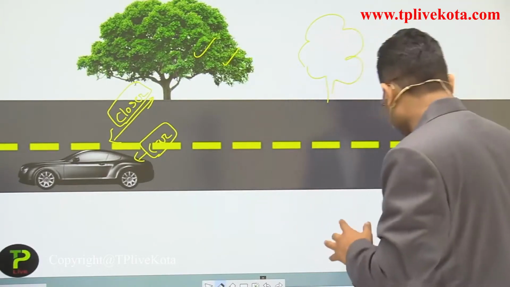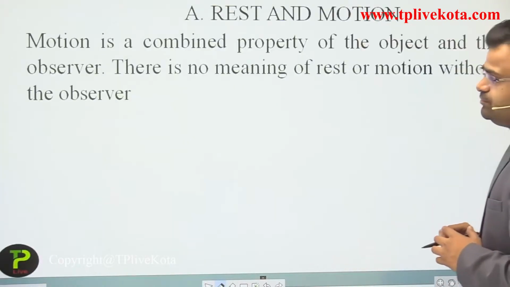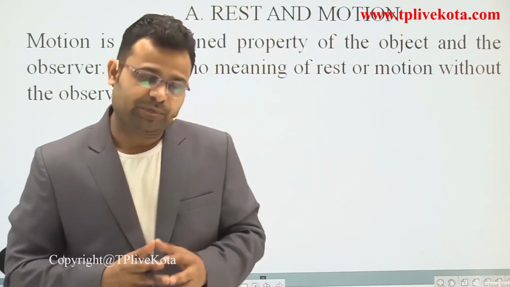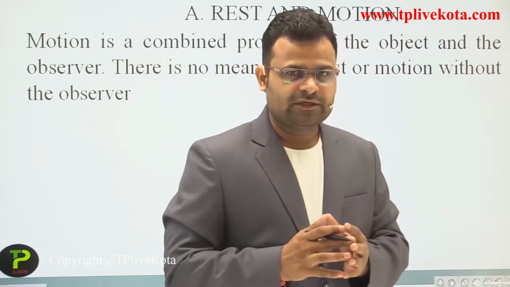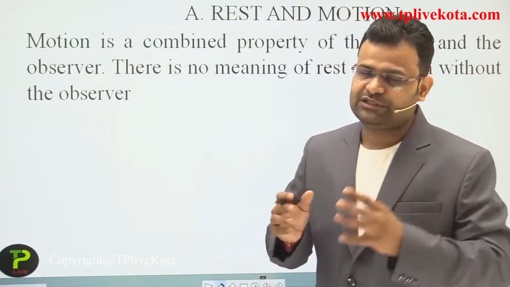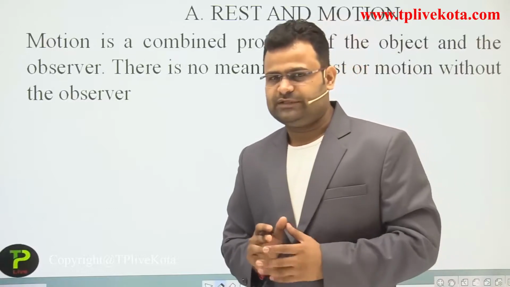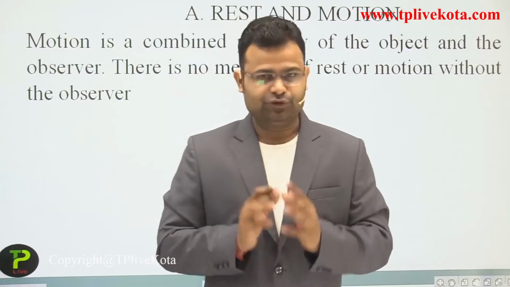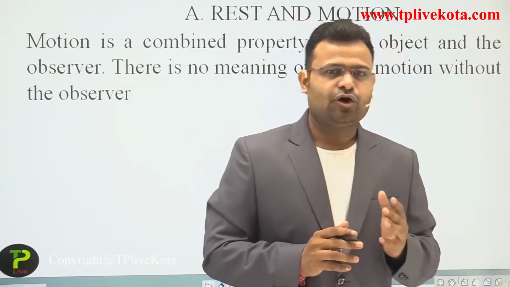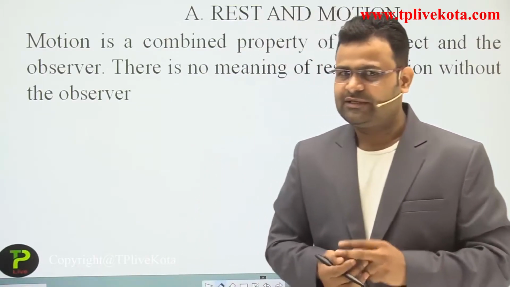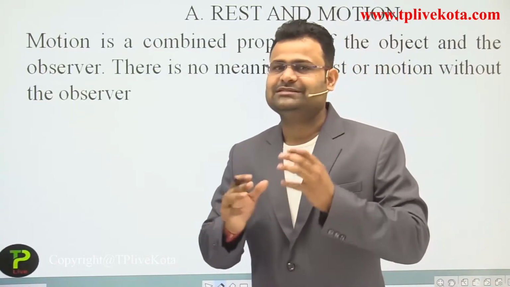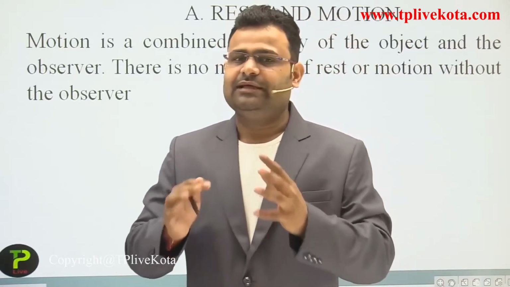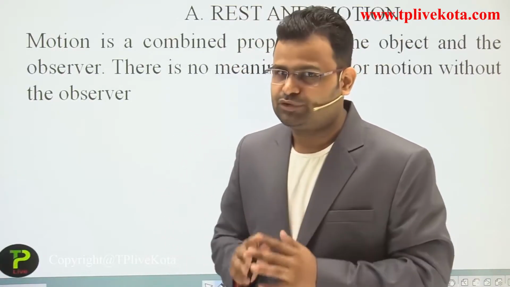So our first topic is rest and motion. In the previous diagram we discussed the closer and away of an object. Now we use a new word, the position of an object. The position of an object either changes or does not change; there are two conditions. If it does not change, then we can say the object is at rest. If the position changes, then we say the object is in motion.